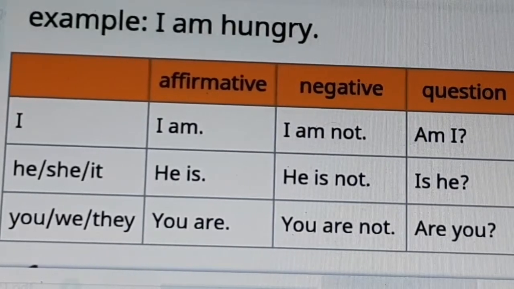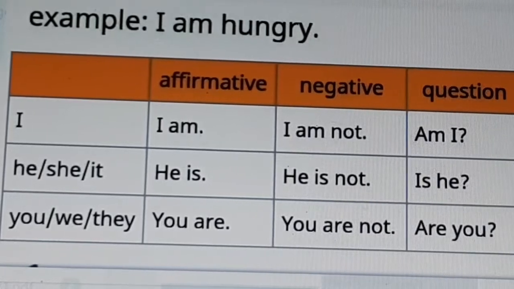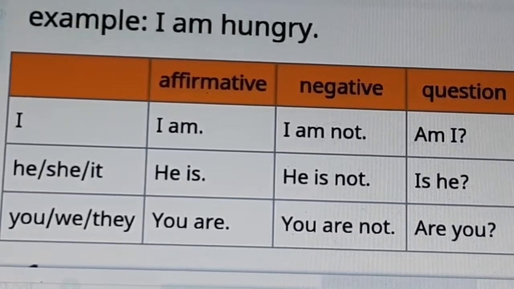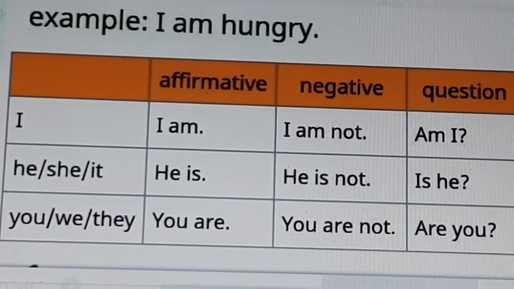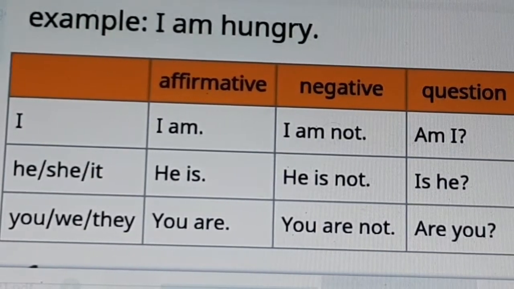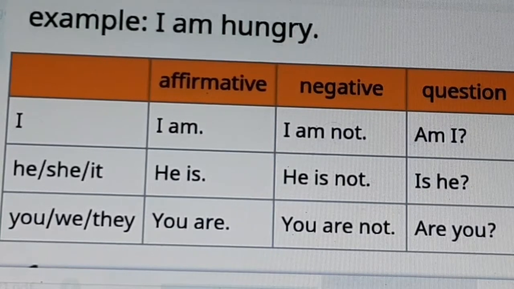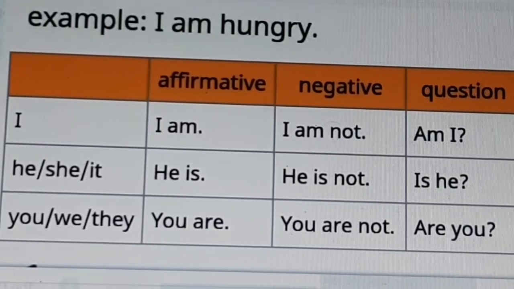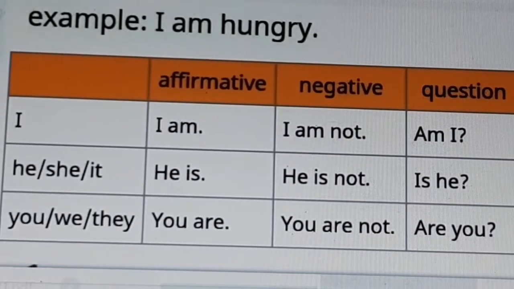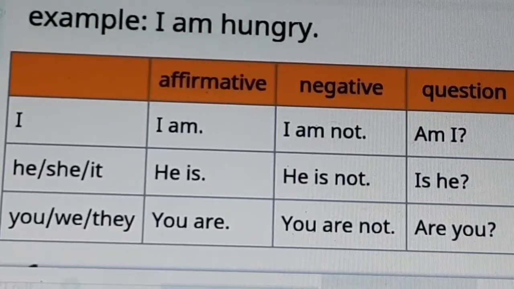You, we, they: you are, we are, they are. You are not, we are not, they are not. In question: are you, are we, are they? Once again: I am not, am I? He, she, it: he is, she is, it is. He is not, she is not, it is not. In question: is he, is she, is it?